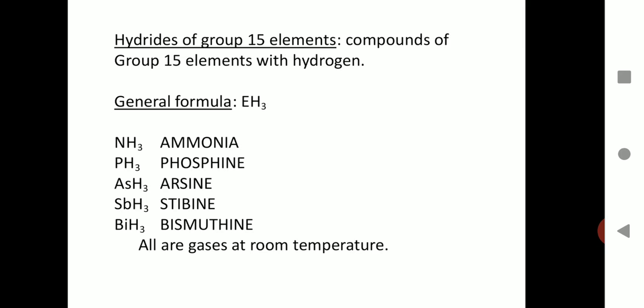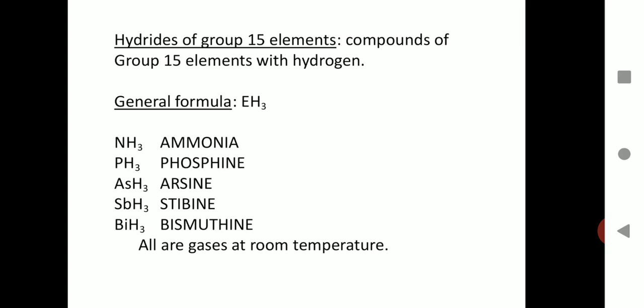Now, coming on to some of the important compounds formed by group 15 elements. The first type of compounds formed by them is the hydrides. Hydrides are the compounds of elements with hydrogen, and in the case of group 15 elements, the general formula of the hydrides is EH3, where E represents the element. So, for example, the hydride of nitrogen is NH3, known as ammonia. For phosphorus, the formula is PH3, known as phosphine.